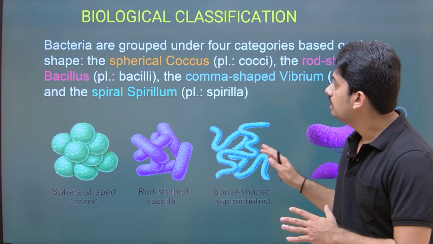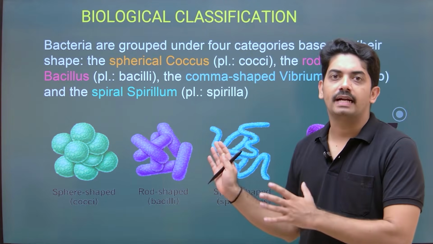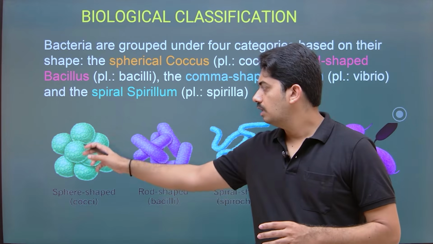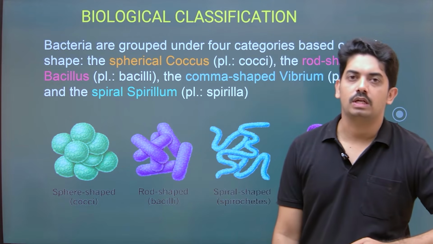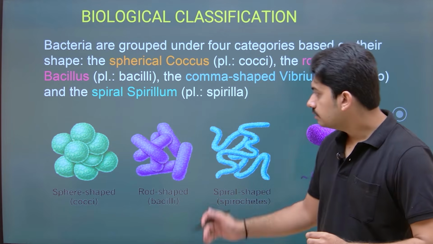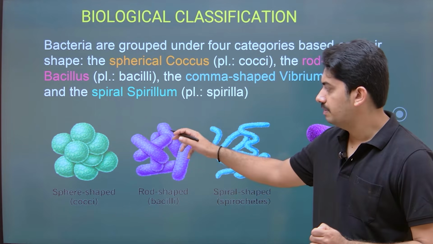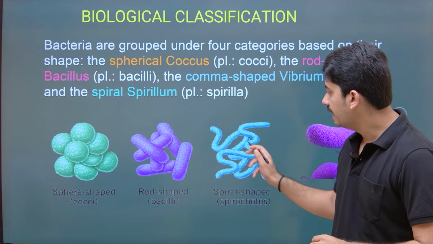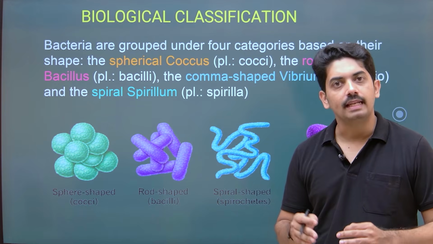Now coming to the classification of bacteria based on their shape. Here just observe the round shaped coccus, or you can say cocci. Okay. And these are the rod shaped bacteria and we call them bacillus. And this is spiral shaped spirillum.